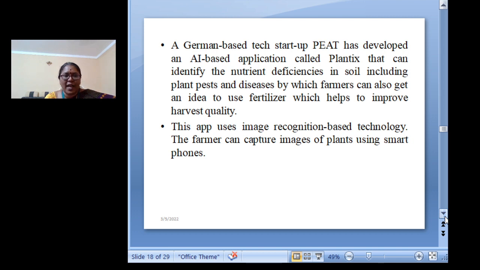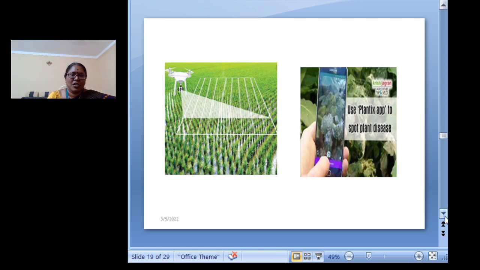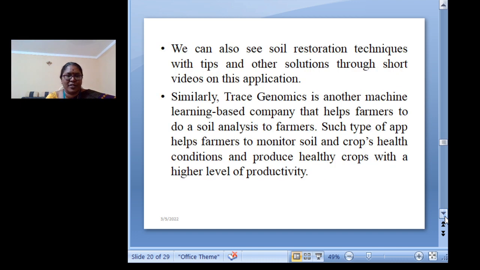This app uses image recognition based technology, and the farmer can capture the image of the plants using a smartphone. These are a few snapshots related to the Plantix app, showing how the farmer can spot and identify the disease, which will be helpful for the farmers. The next is soil restoration techniques. This is a very important technique, with steps and solutions through short videos in these applications.